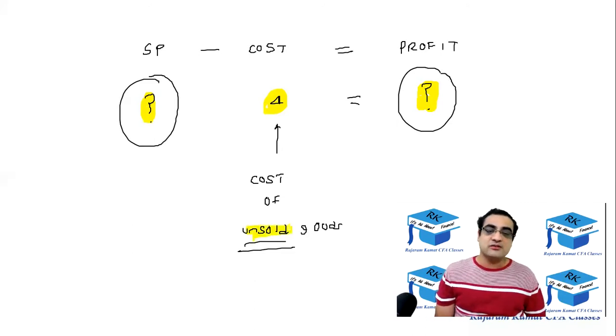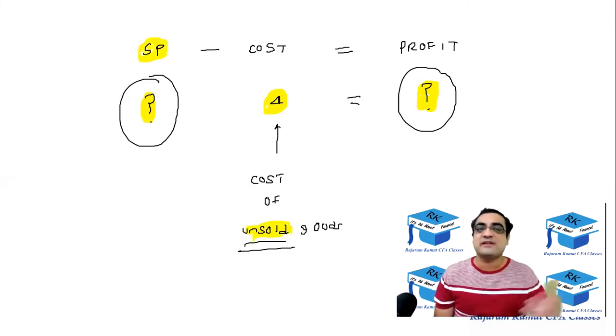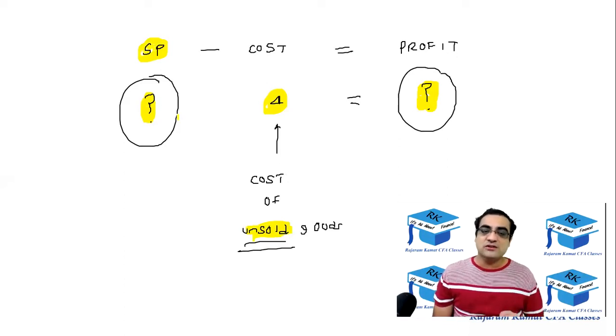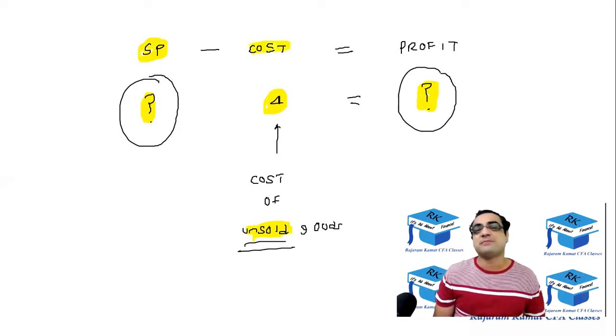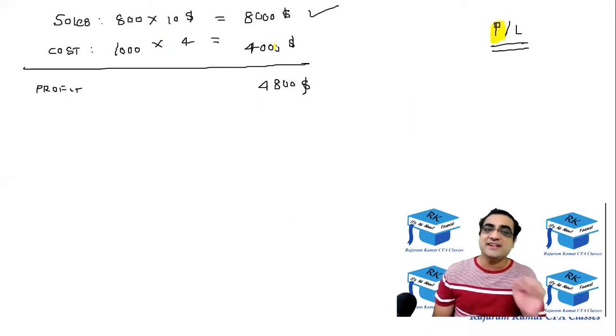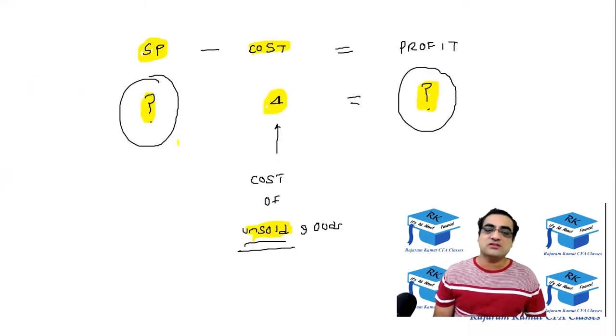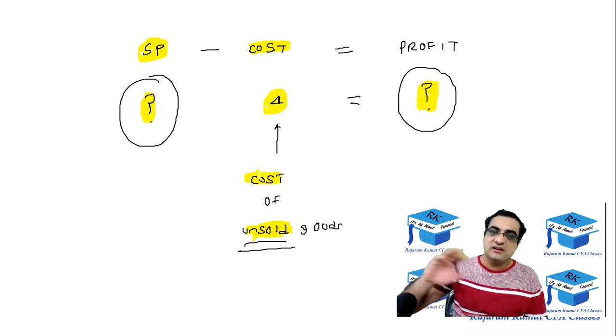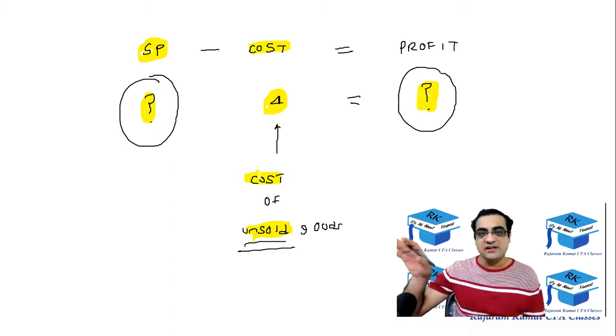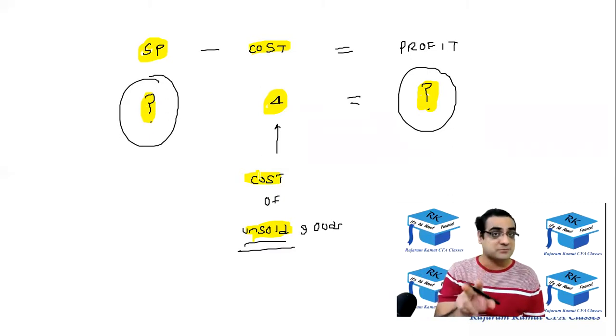for the unsold goods, the selling price is not available because they haven't yet been sold. So for the unsold goods, you have the cost, but you don't have the selling price. So you can't determine the profit. And in the income statement, your intent is to determine the profit. So over here, you have the cost, but you don't have the selling price. So you can't determine the profit. And hence cost of unsold goods don't go in the income statement. It goes somewhere else. I'll talk about where it goes in a while, but it doesn't go in the income statement. It gets captured, but somewhere else, not in the income statement.